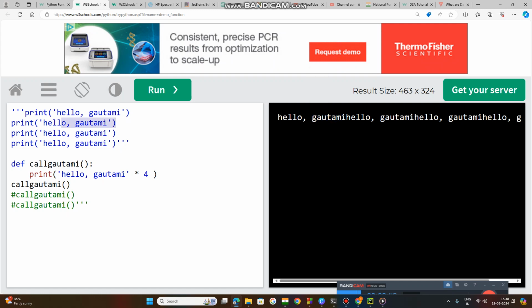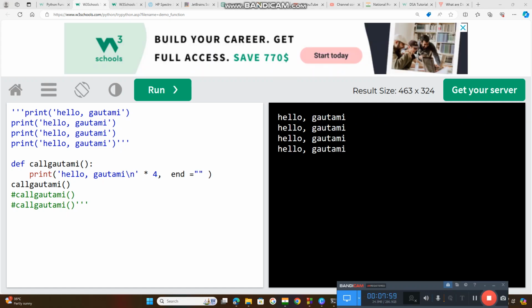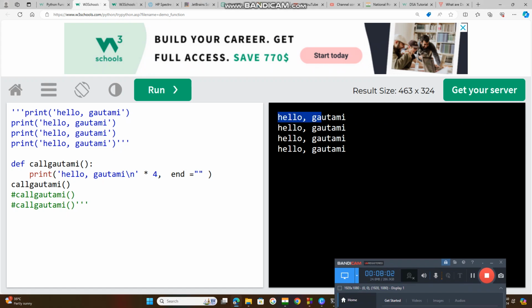Hello Gautami is a string. I want to keep Hello Gautami here. Okay, so now the output is vertical rather than horizontal. Here I have used one operator, that is end equals. This is the syntax. If you want the output vertically, you need to use end equals with double quotation marks. By this operator, we will get the output vertically.